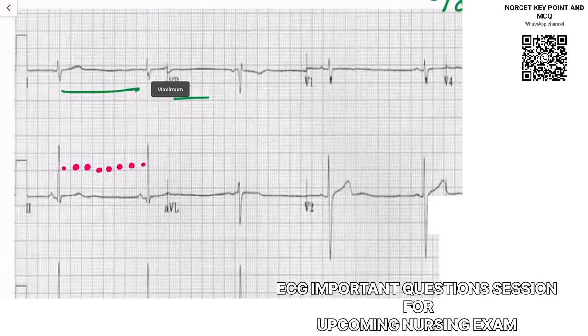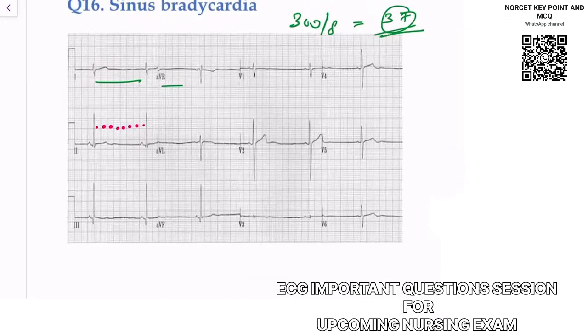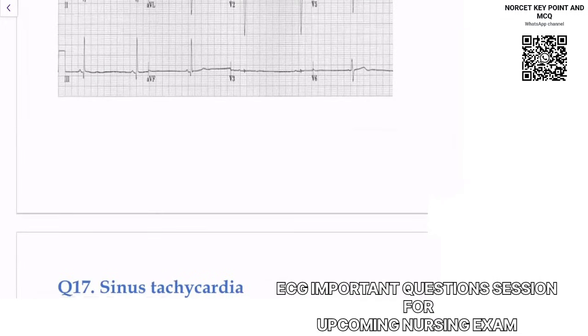To be more accurate, what you can do is calculate the small boxes like this. Small boxes you need to calculate. If you calculate the small boxes, then the formula will be 1500 divided by the number of small boxes. One big box has 5 small boxes.